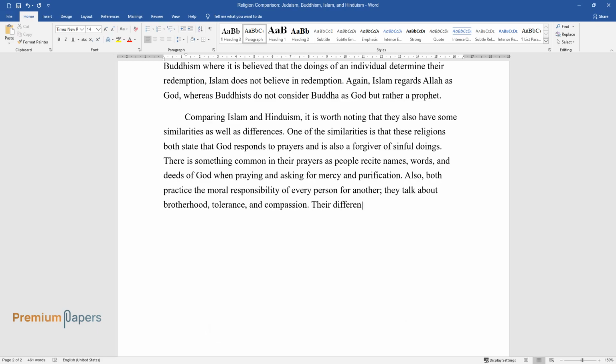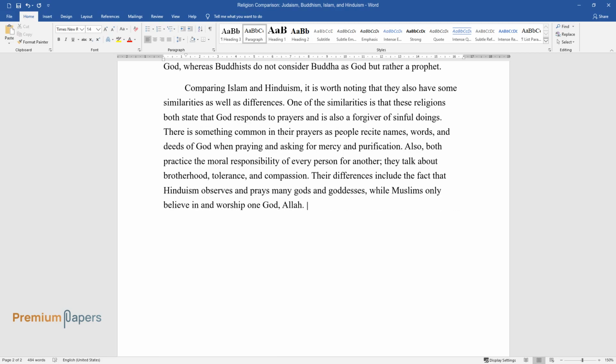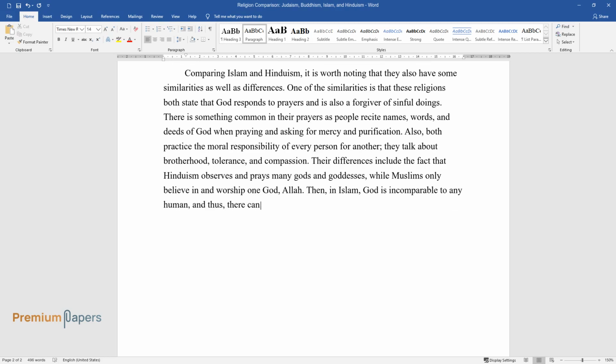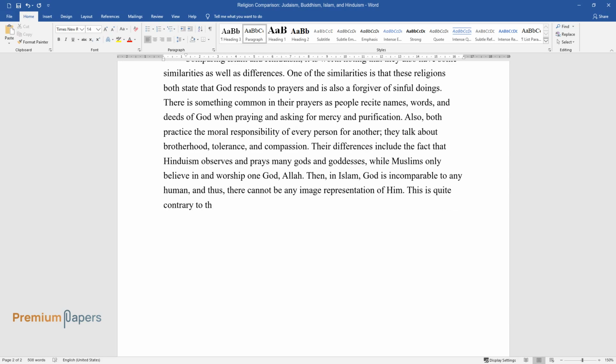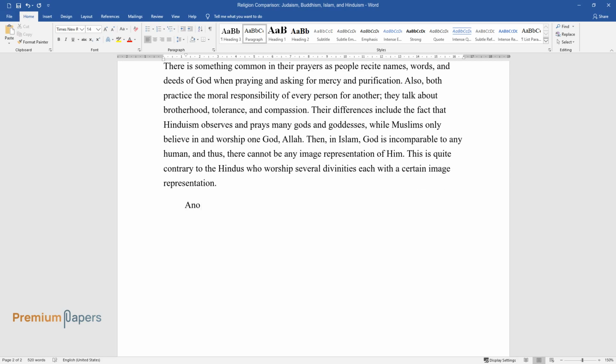Their differences include the fact that Hinduism observes and prays to many gods and goddesses, while Muslims only believe in and worship one God, Allah. Then, in Islam, God is incomparable to any human, and thus, there cannot be any image representation of him. This is quite contrary to the Hindus, who worship several divinities, each with a certain image representation. Another religion in focus is Judaism.